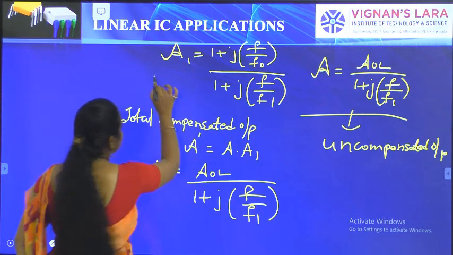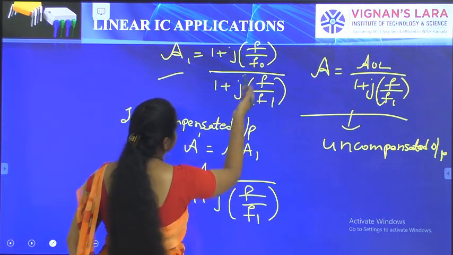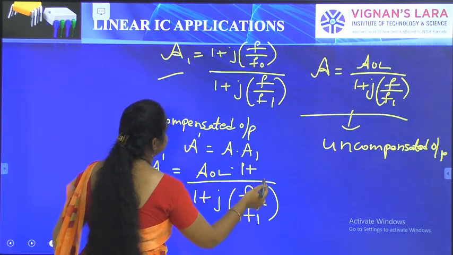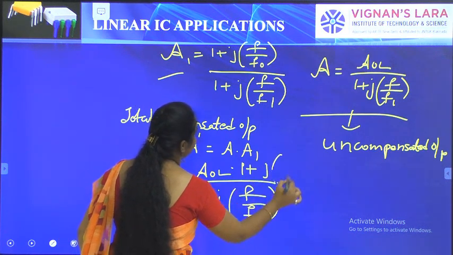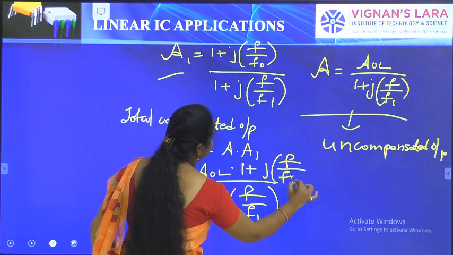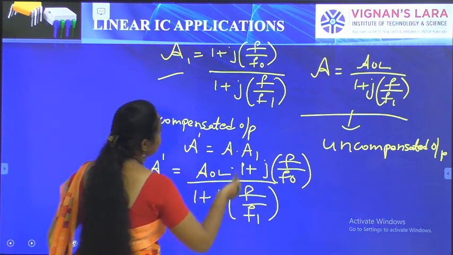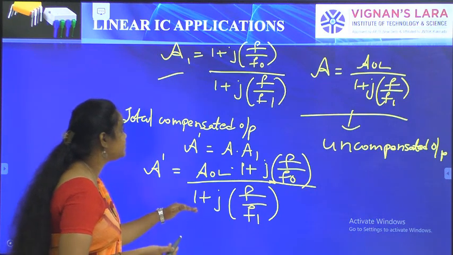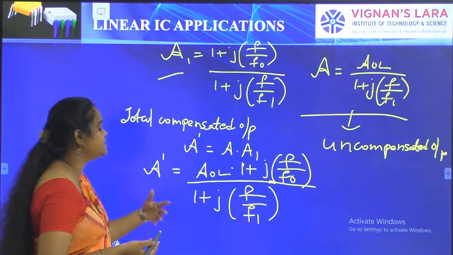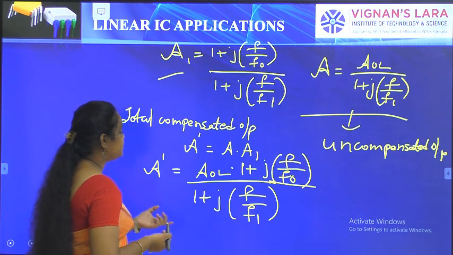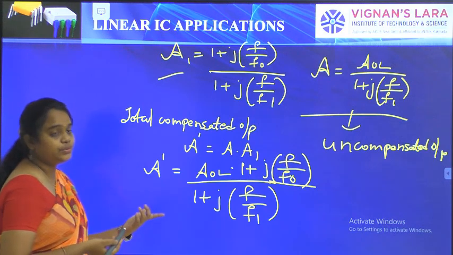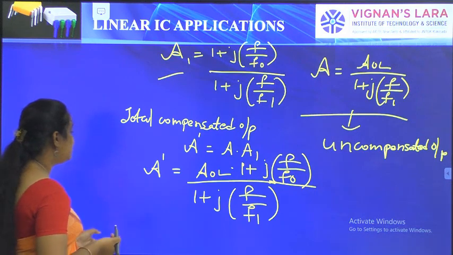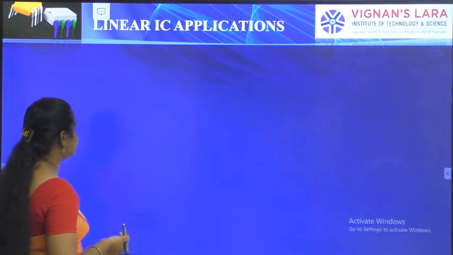So here A1 is 1 plus jf by f naught. We can substitute here A1 as 1 plus jf by f naught, and the remaining term 1 plus jf by f1 is common for both. So I can write it like this. This is for the first two break frequencies. I am going to write this for the 3 break frequencies as well.